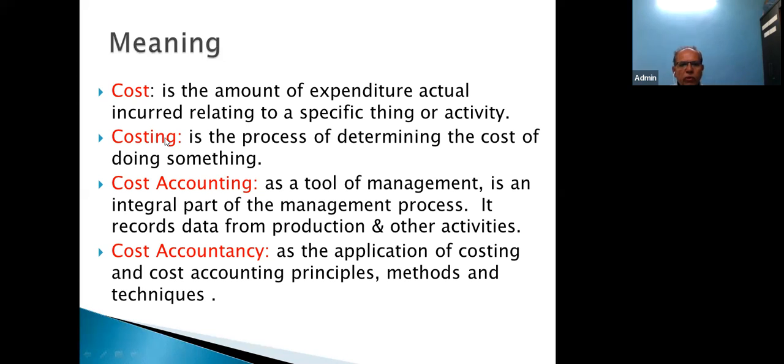I was trying to explain to you about costing. As you see the meaning, it is the process of determining the cost of doing something. I gave you the example of an advertisement campaign. In every organization, whenever they want to reach their product to the potential customer, every company plans for an advertisement campaign. In order to plan an advertisement campaign, the advertisement consultant may give you several ideas. Number of ideas will be given.